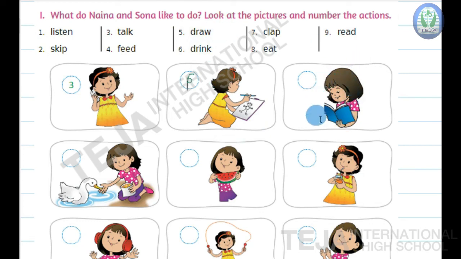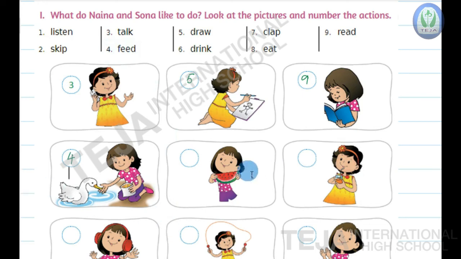Now next in the picture, what she is doing? She is reading a book, that is number 9, read. Write 9 here in the circle. Now next, she is feeding a duck in the pond. So feeding means giving food to the duck. So feed, where is the word feed, children? Here number 4 is feed. Write number 4 here in the circle.